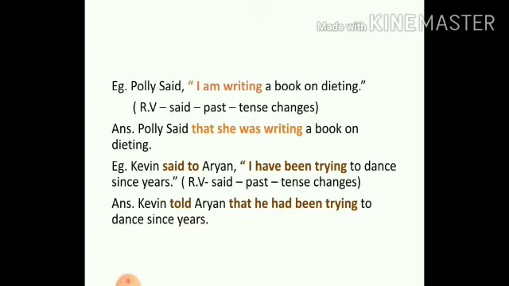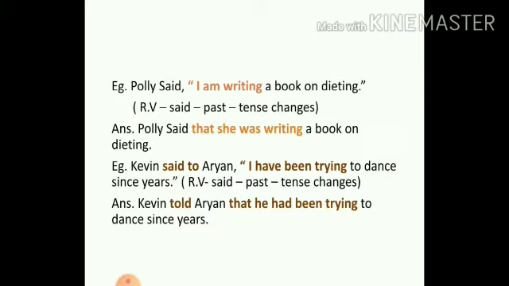Next, Kevin said to Aryan, "I have been trying to dance since years." If you look, the verb outside is past. Once again, check inside whether it is a proverb or a universal truth, because if it is a proverb or universal truth, then the tense will not change. But "I have been trying to dance since years" is not a habit or a proverb or a universal truth, and therefore the tense inside will change.